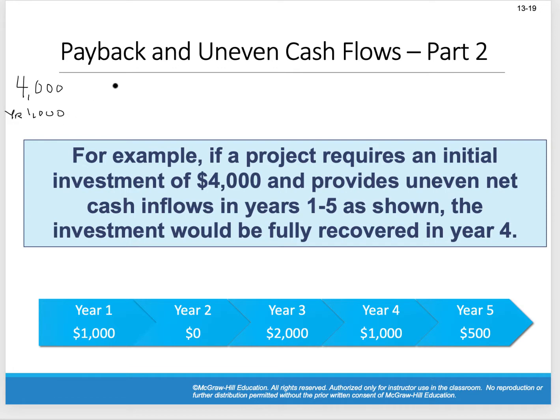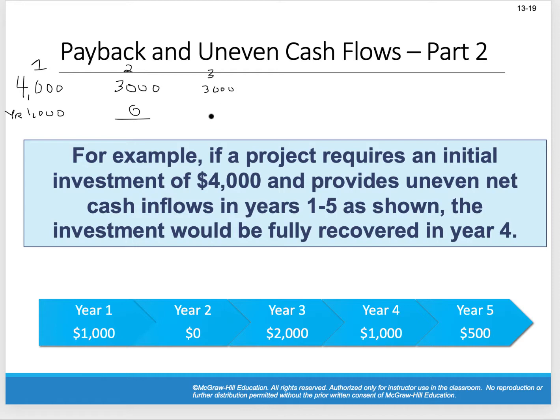Okay, so that means we have $3,000 left to collect. Okay, year 2, what's our net cash inflow? 0. We get no money. Okay, so at the start of year 3, what is the initial investment we still need to recoup? Well, it's still $3,000.